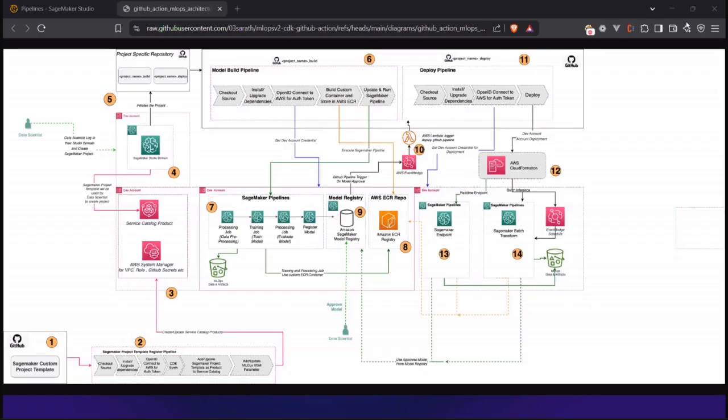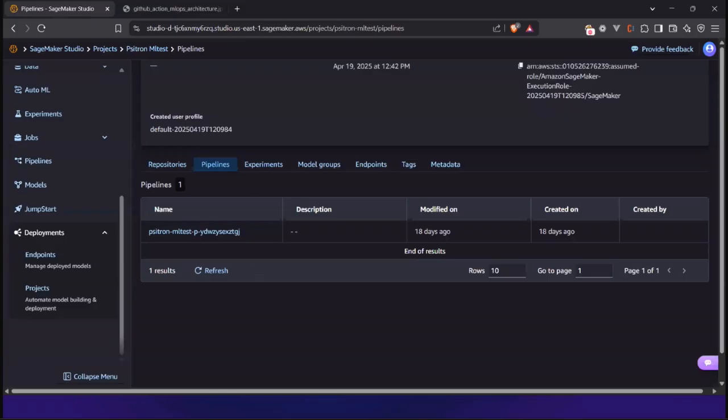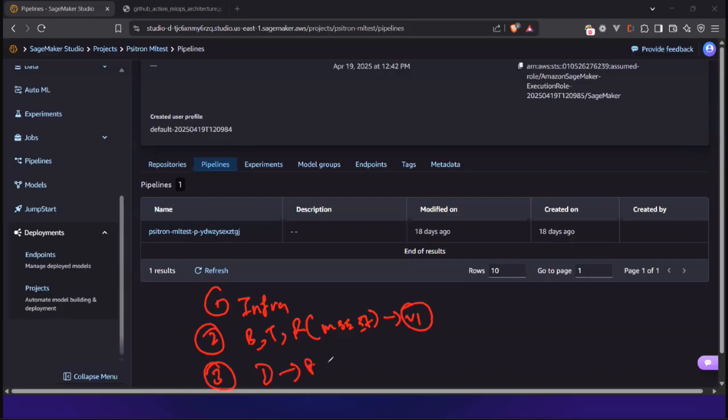One pipeline, let's say, deploys the infrastructure. Let me write it down here. So let's say I have 3 pipelines. One pipeline deploys the infrastructure that's needed for your team to build, train, and deploy a machine learning model. I have a second pipeline which builds, trains, and registers your model to the model registry. As we discussed, in order to register a model to the model registry, we have this quality gate: if my MSE score is less than or equal to 7, it goes ahead and registers the first version of the model. Then I have a third pipeline, which deploys your model to production, for example.